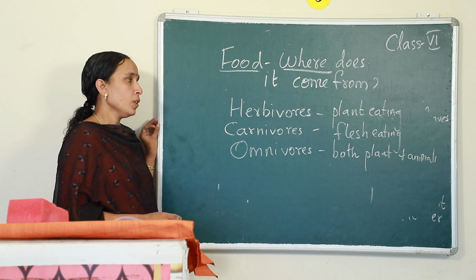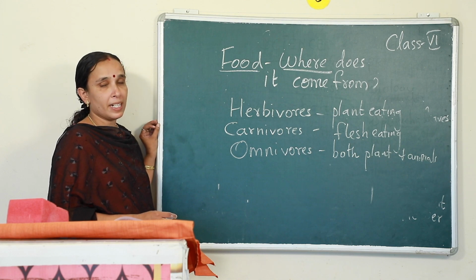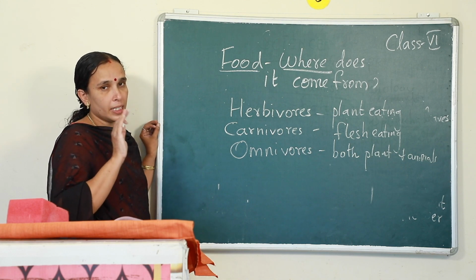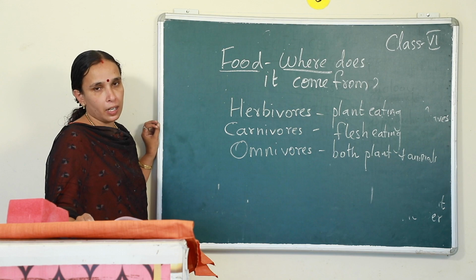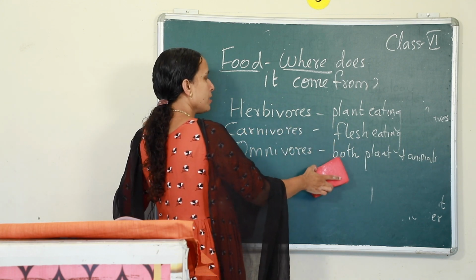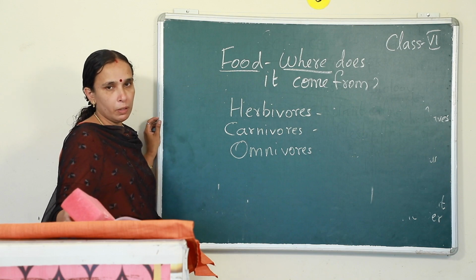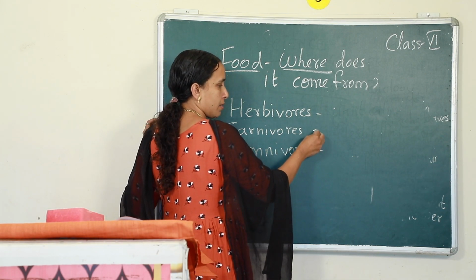Okay, this much you understood? Herbivores, carnivores. So, animals can be classified into 3 depending on the type of food they eat: herbivores, carnivores and omnivores. Okay. Now, just take your notebook. What you have to do is, you write herbivores, carnivores, omnivores and write some examples.